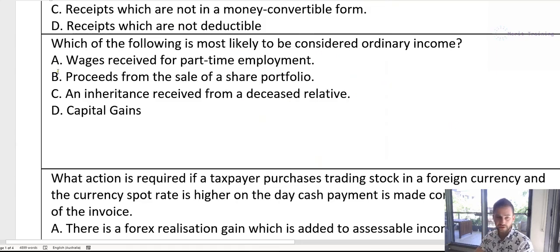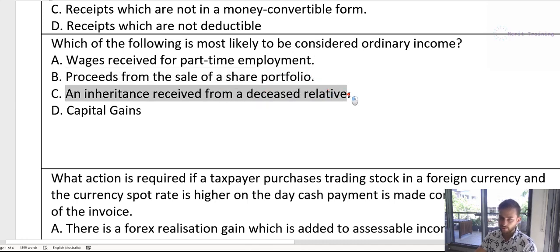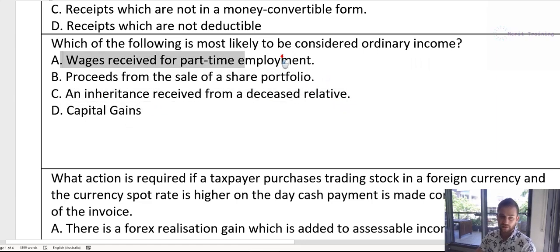So if we go through this list, wages, that's ordinary income, so clearly that's the correct answer, but let's just go through the rest just in case. Proceeds from a sale of a share portfolio, that would be statutory. Inheritance from a deceased relative, that would be statutory or exempt. And capital gains, that would be statutory. So clearly the answer is A for this question.